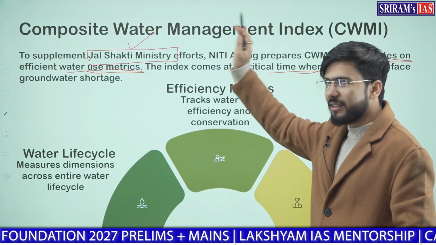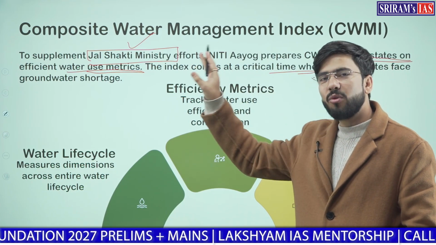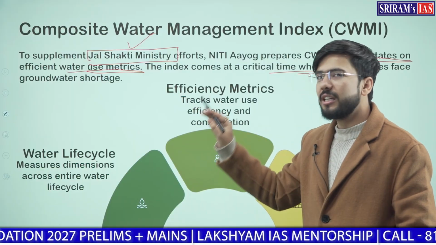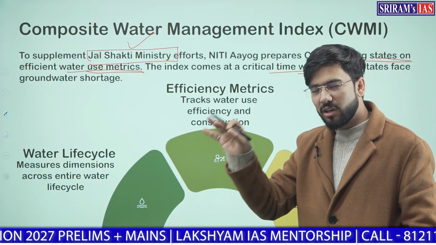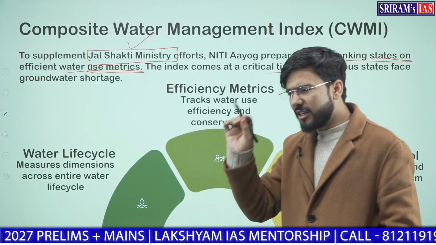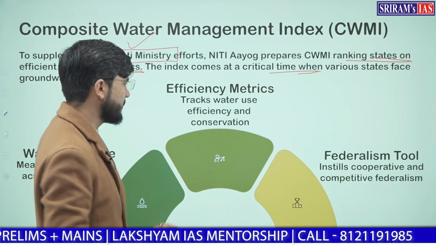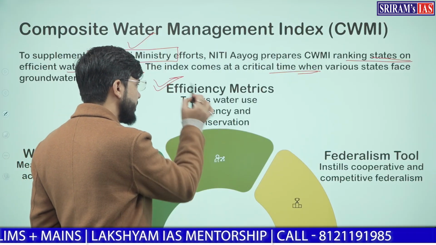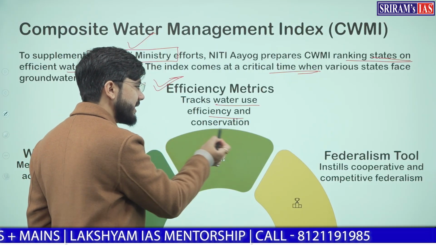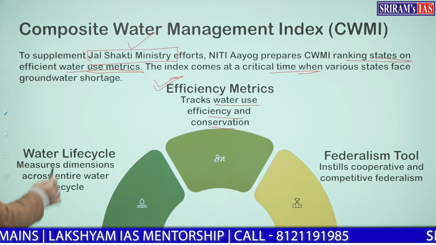So first of all, this index is about water efficiency and water use metrics, how states are actually installing efficient water management, whether that is in agriculture, drinking water, sanitation, or any other thing, whether that is pollution or polluted rivers. Now, this talks about efficiency metrics. It tracks the water use efficiency and conservation. It talks about the water life cycle.